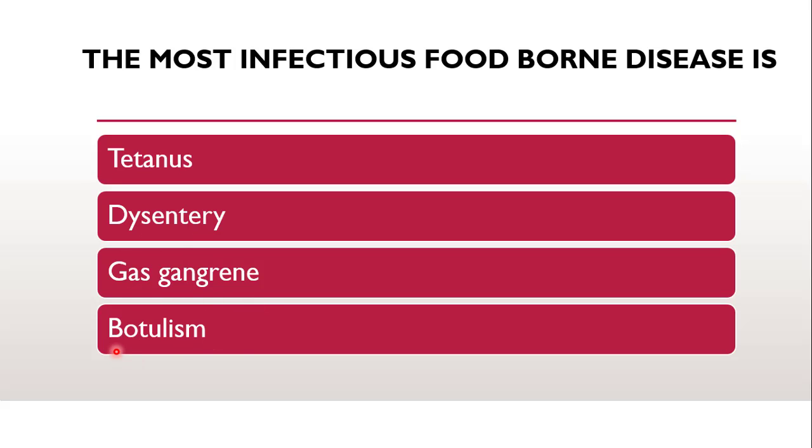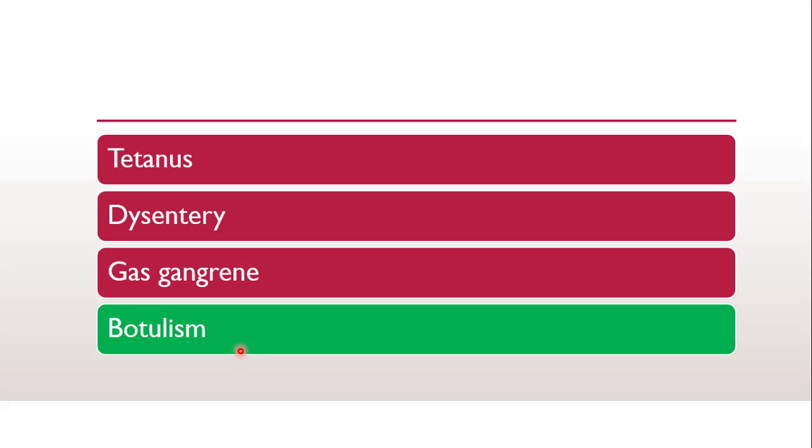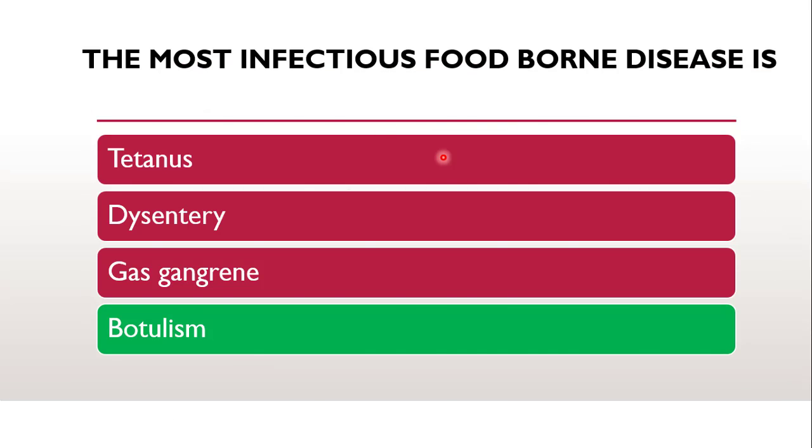The next question is: the most infectious foodborne disease, whether it is tetanus, dysentery, gas gangrene or botulism. The correct answer is botulism. The most infectious foodborne disease is botulism.